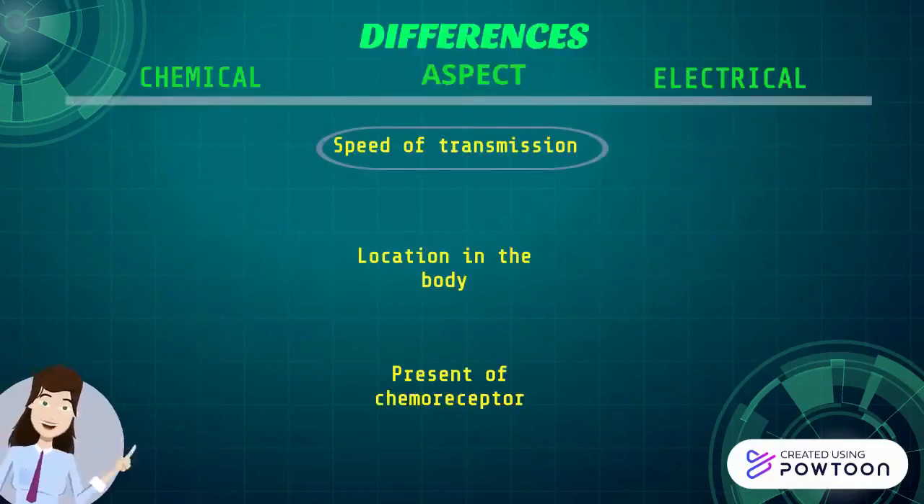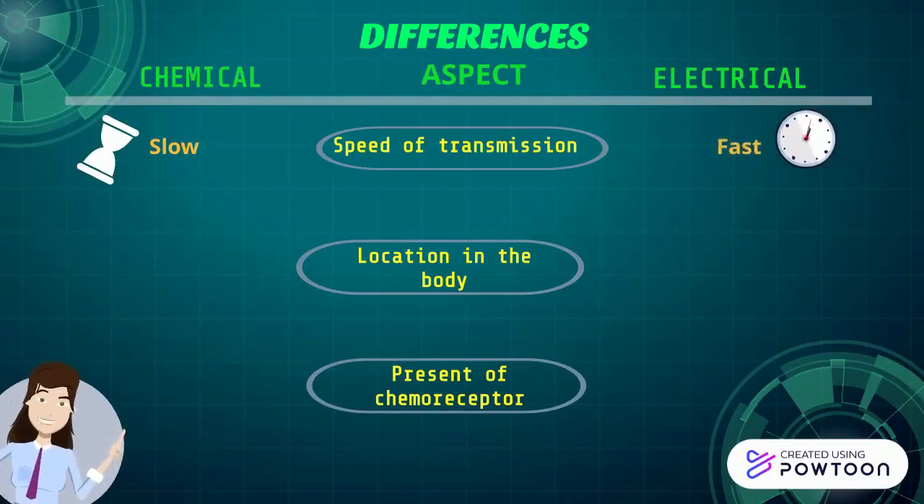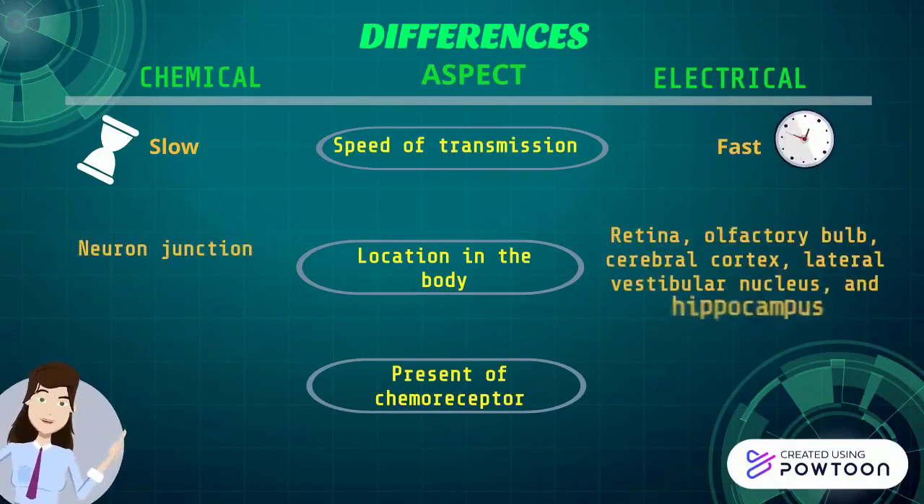For differences in speed of transmission aspect, the speed of the transmission is slow in chemical synapse compared to electrical synapse, which is very fast. For second aspect, which is the location, chemical synapse is located in neuron junction, while electrical synapse is located in the retina, olfactory bulb, cerebral cortex, and hippocampus.